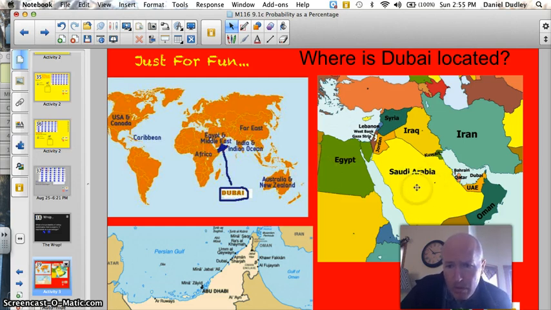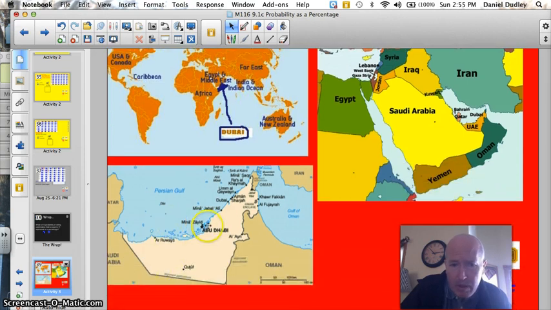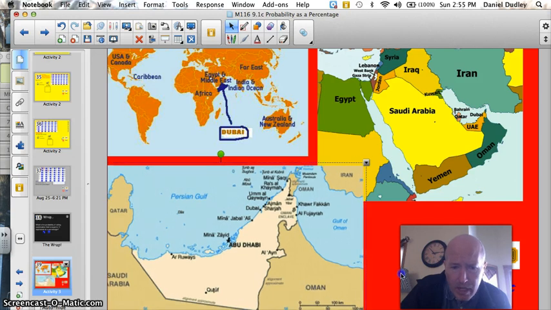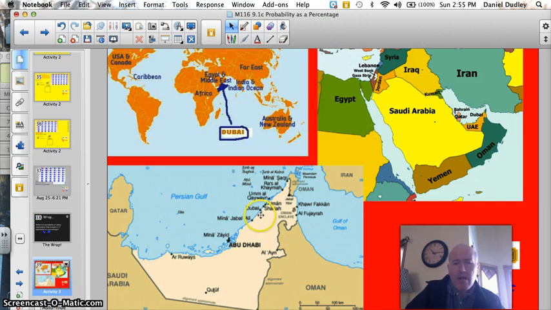Then here's a blow-up of the Middle East, and here's the United Arab Emirates right down here, kind of in the corner here by Iran. And there's Dubai, a little right there. You can see where it says Dubai. And then if I blow that up into this map here, you'll see that Dubai is located right here within the United Arab Emirates, right there. So if you want to travel to Dubai, you've got a long plane ride. But I heard it's beautiful.